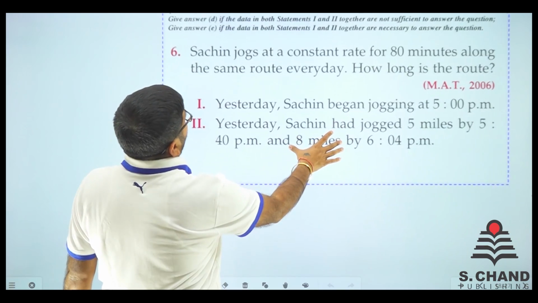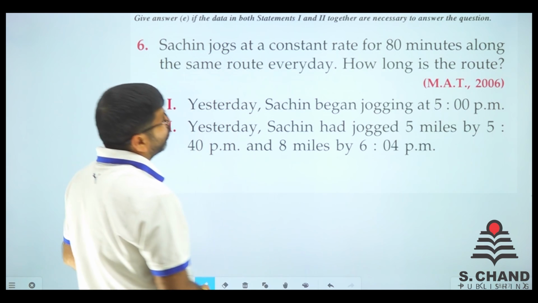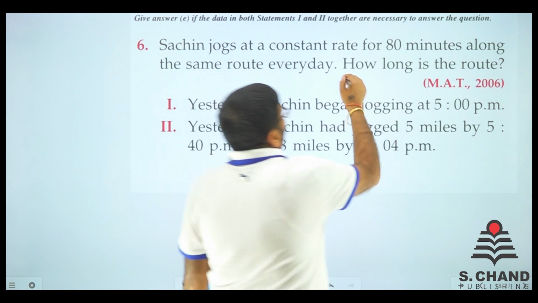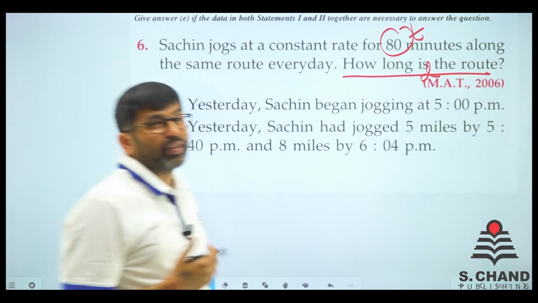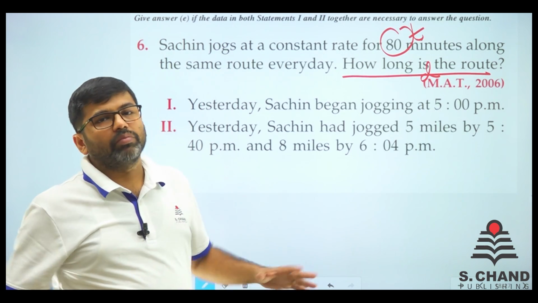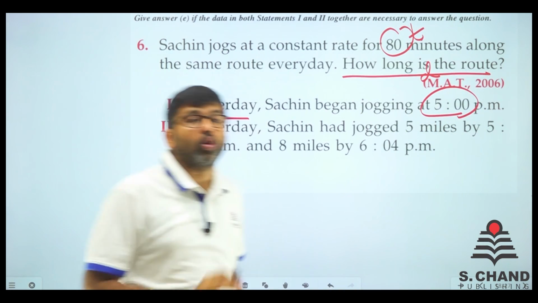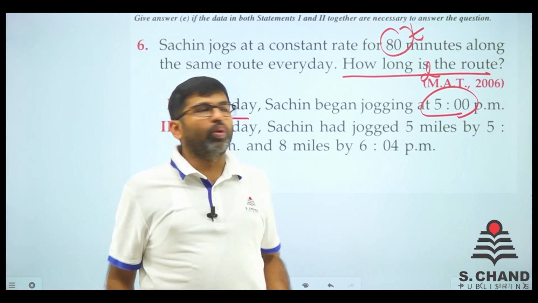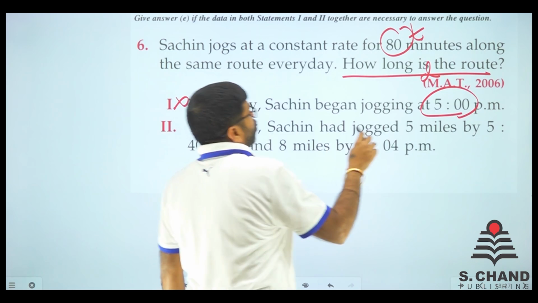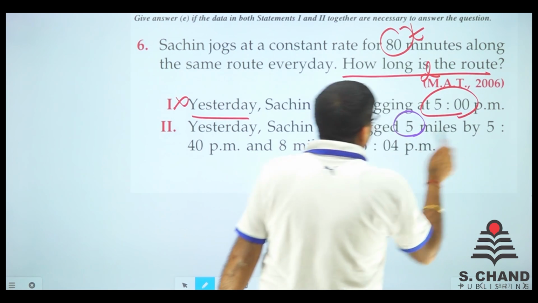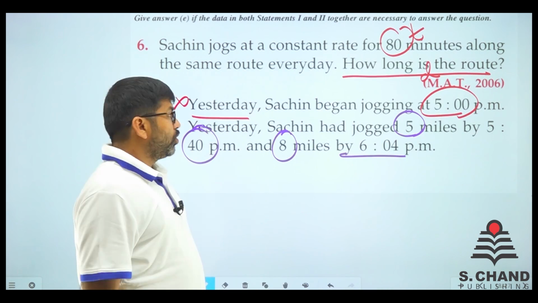Question number 6 says that Sachin jogs at a constant rate of 80 minutes along the same route every day. How long is the route? So we have got the time, we have to find the distance. Now if a speed is given, done. Speed is not given, sorry. Yesterday Sachin began jogging at 5 p.m. Yes, so 5 बजे उसने jog करना start किया. पहुंचा कब? We don't know. If we don't know, sorry boss, data is insufficient. Yesterday Sachin had jogged 5 miles by 5:04 p.m. and 8 miles by 6:04 p.m. So what did it say?